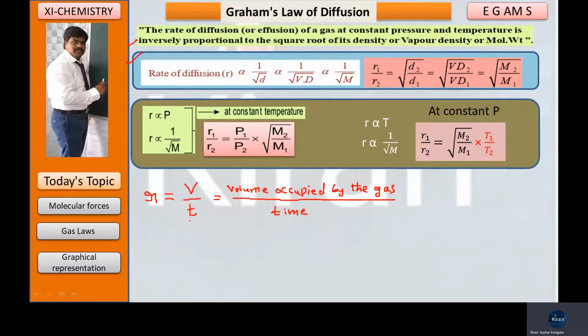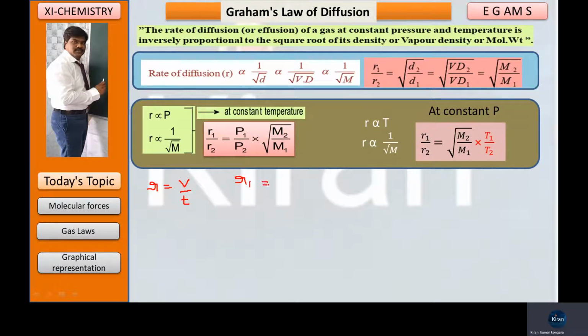So based on this, I am going to show you different equations. See here, my students, R is equal to V divided by T. In case of two gases, R1 is equal to V1 by T1. Then R2 is equal to, the same way you can write the equation, V2 by T2.